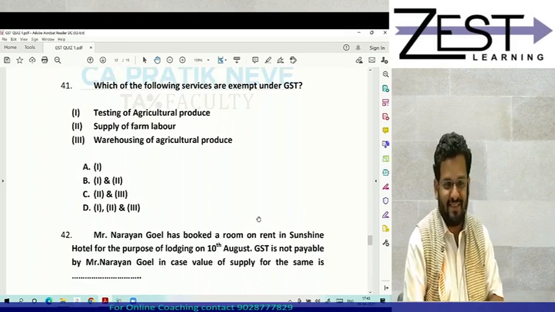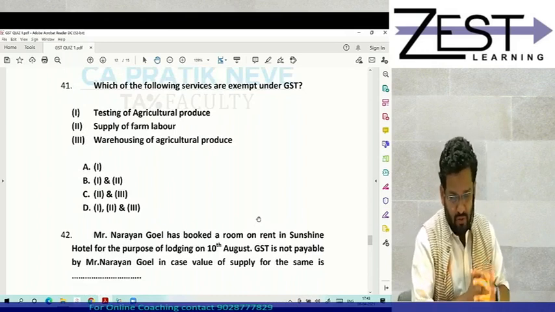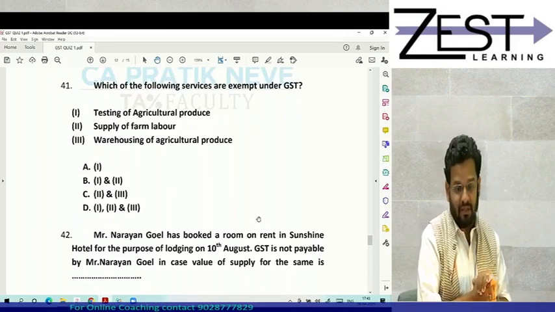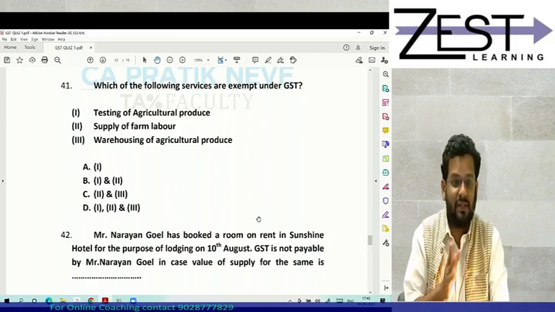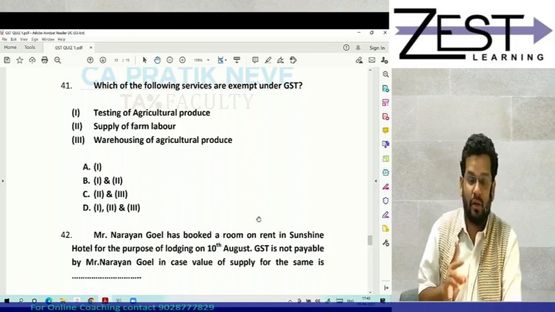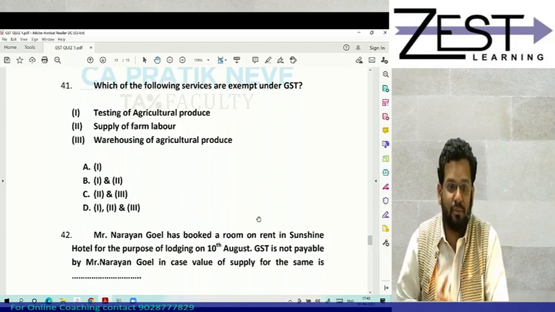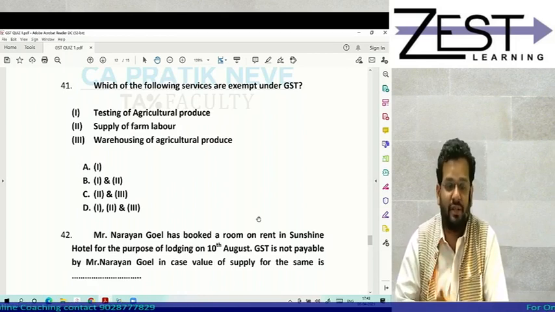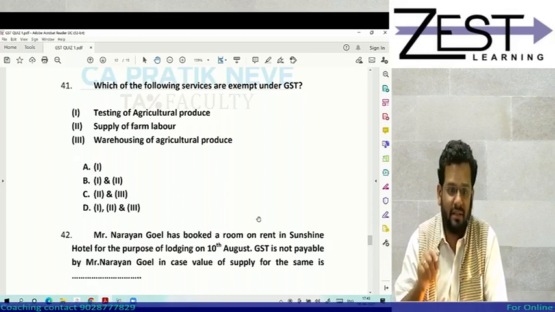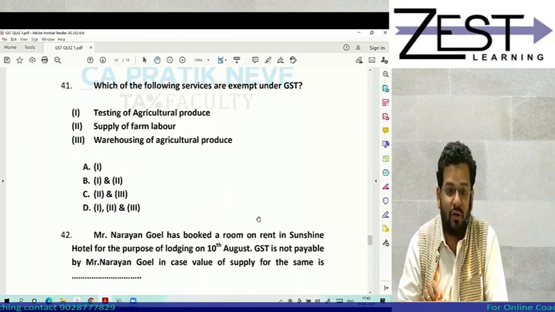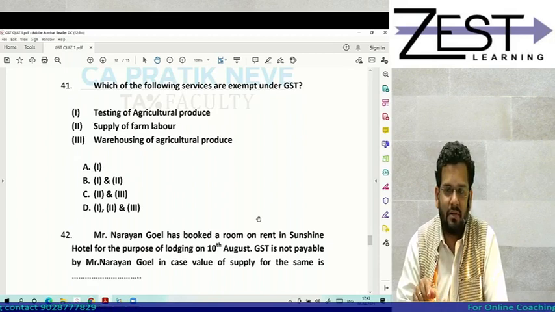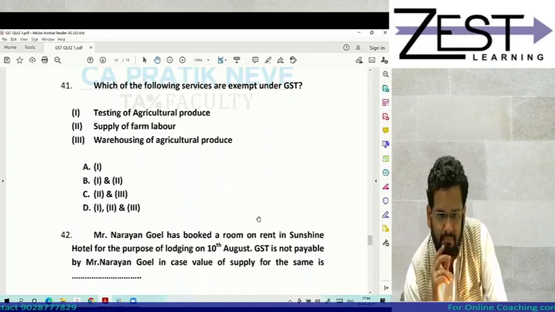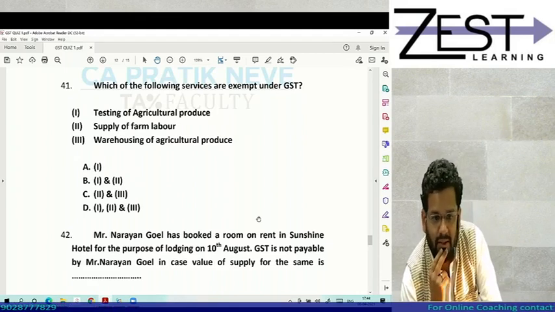Okay. See now, 41st question. Which of the following services are exempted under GST? Now don't worry about exemptions. Okay. This Sunday, listen carefully and spread this word to your friends also. This Sunday, the date is 11th.